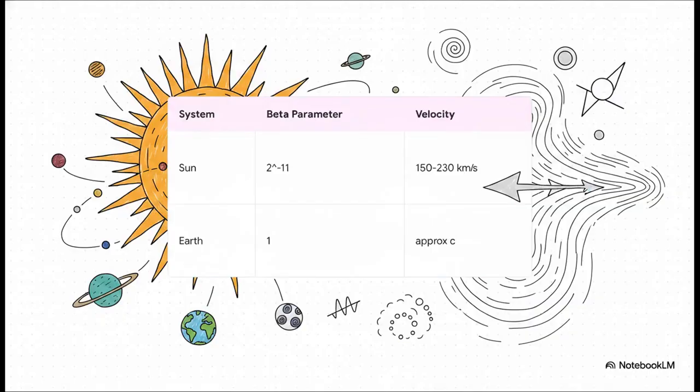Consider the quantitative precision here regarding the beta-zero parameter. The value for the Sun and inner planets sits precisely at roughly 2 to the power of -11. What is conceptually fascinating about this is that the required reduction of the velocity parameter to account for the Allais anomaly perfectly matches this observed frequency fraction. It aligns exactly with the orbital velocities of our local solar system relative to the galactic center.